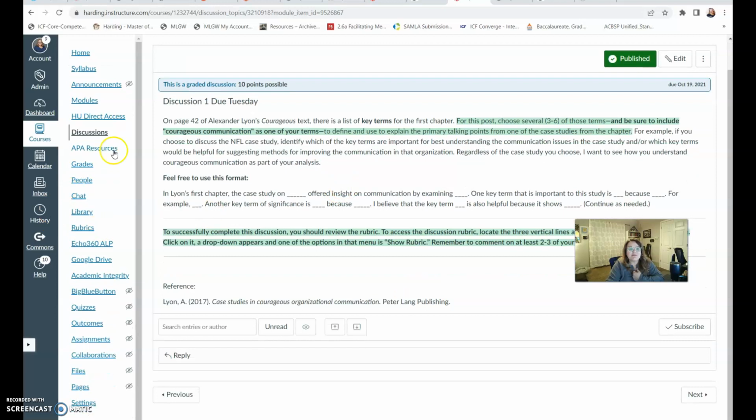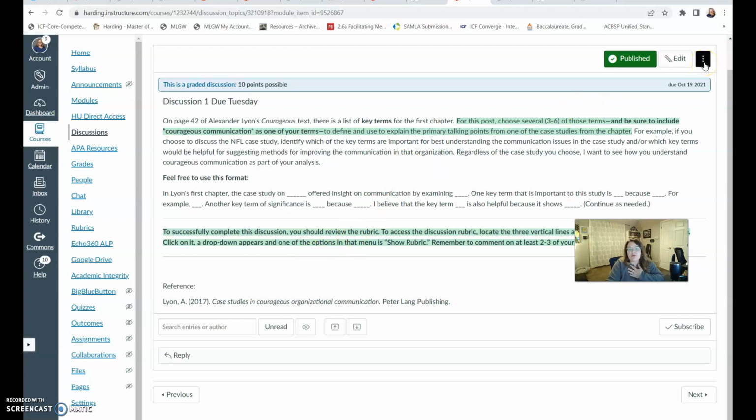Your discussion will look something like this, where your instructor gives you a key term or something from the reading assignment or something specific that they want you to answer to. And so you will read the directions and then you will follow those and write your discussion.